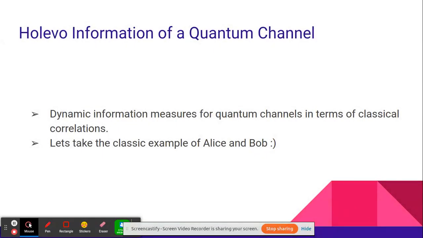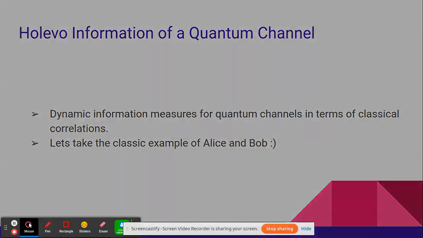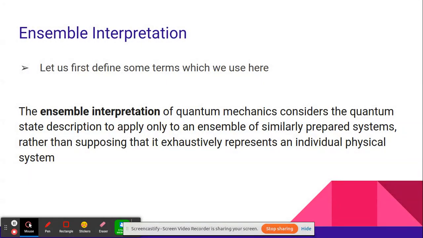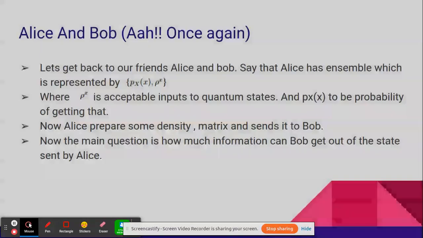What is Holevo information of a quantum channel? It is a dynamic information measure of a quantum channel in terms of classical correlations. Let us take an example of Alice and Bob. But firstly, before that, let us discuss the ensemble interpretation of quantum mechanics, which considers the quantum state description to apply only to an ensemble of similarly prepared states rather than supposing that it exhaustively represents an individual physical system. The definition itself is self-explanatory, so I'll move on.